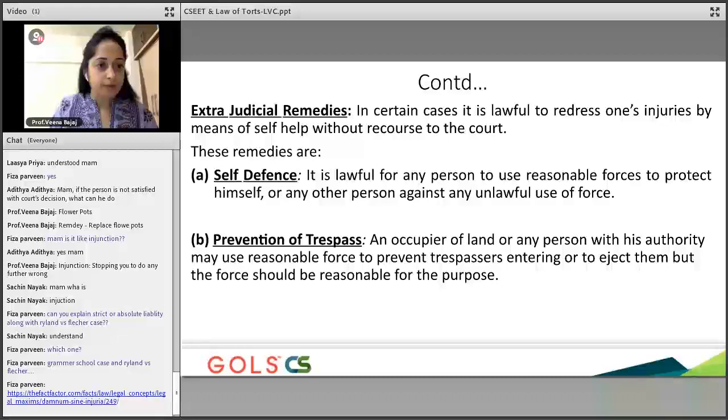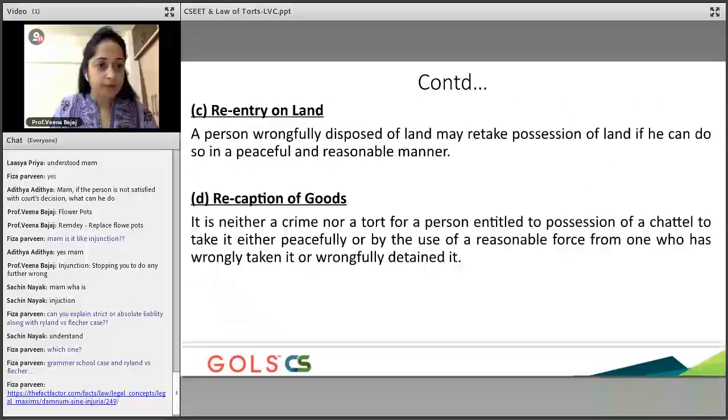Okay, so these are your extrajudicial remedies, which means these are not remedies given by the court, but remedies that you can apply. Re-entry of land, that's another type. Recaption of goods, which means you will take the possession back. So it's neither a crime nor a tort, but you will take the goods back from the person. Okay.